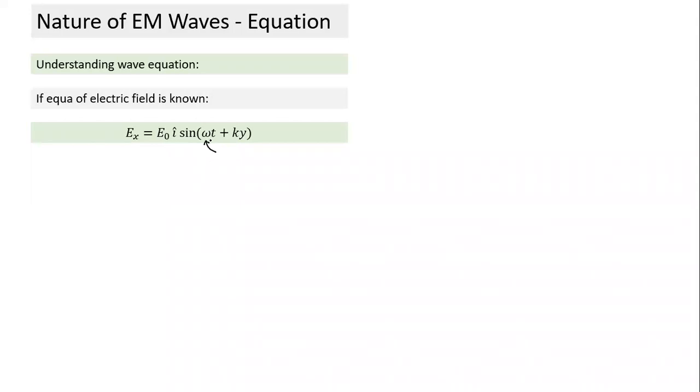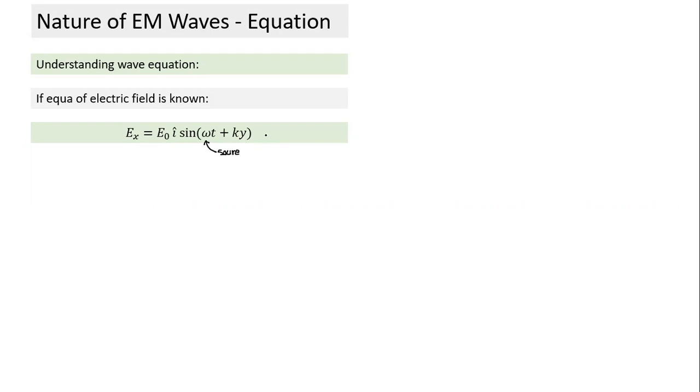What determines omega? The source. So the first thing we understand from this equation is the source. Can we also understand from this equation which direction the electric field is oscillating? What is the direction of oscillation? This also is clear. It is E naught i cap, either this or this. Both indicate the direction of oscillation is along the x-axis.